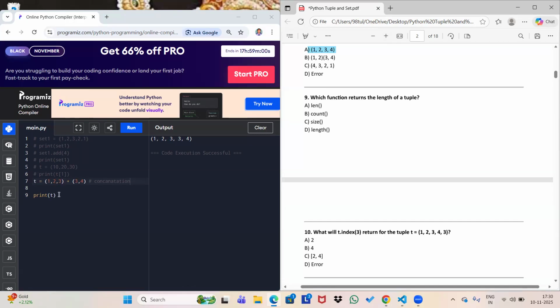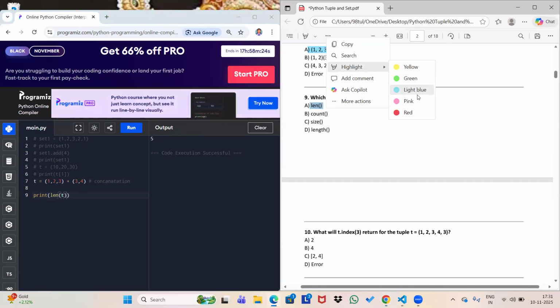Okay, let me write over here. I am writing len of t. It gives 5. Why? Because we have 5 elements: 1, 2, 3, 3, 4. So that's why it will give you 5, because this is the length of your tuple. So len will be the correct answer for this question.